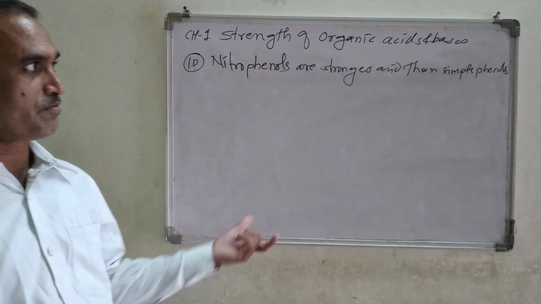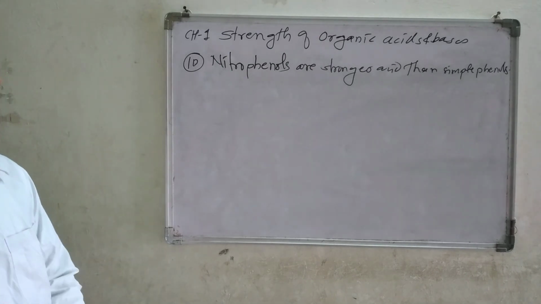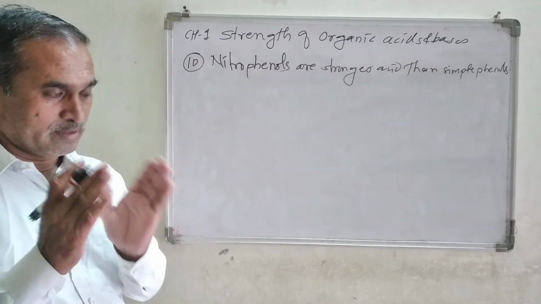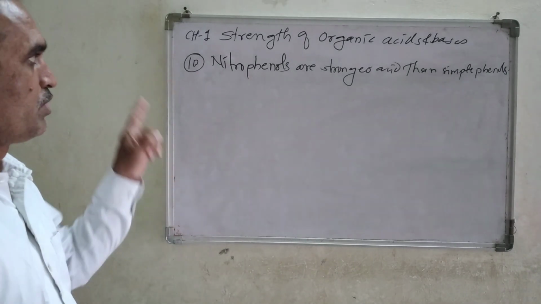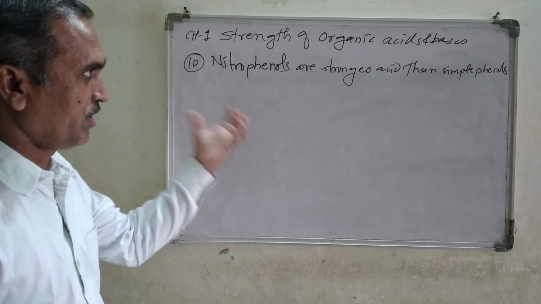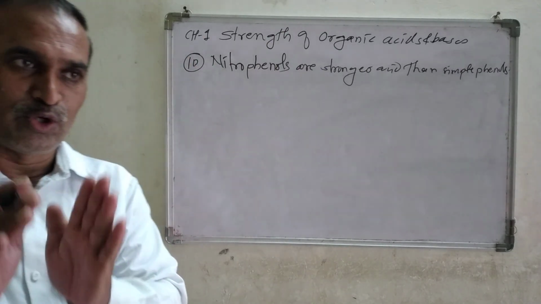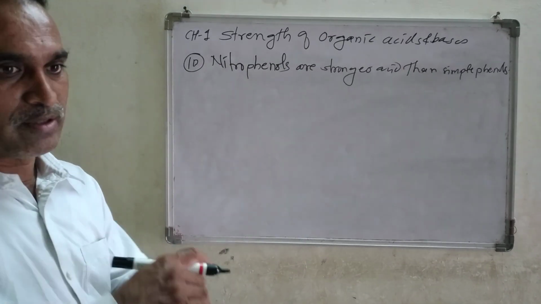Nitrophenols are substituted phenols, whereas simple phenol is just phenol. And we know the structure. So what is the first thing to do here? We should draw the structures of phenol and nitrophenols.